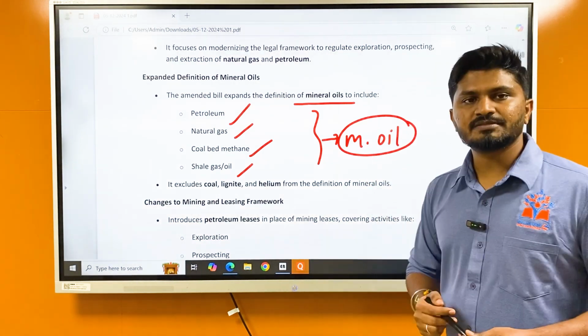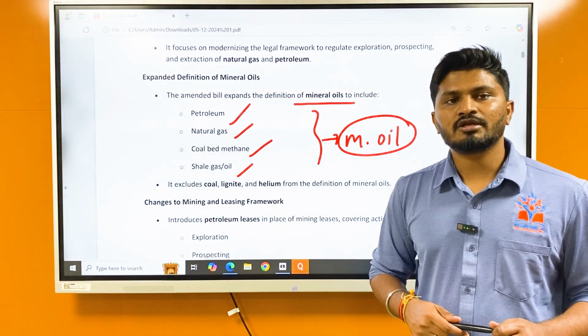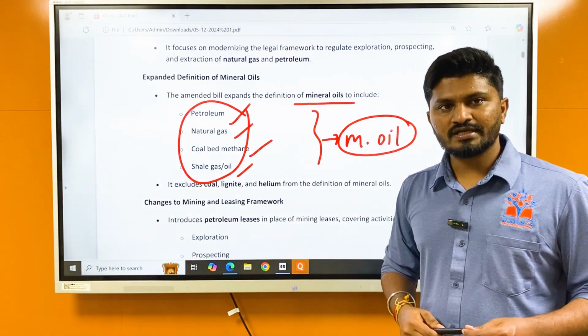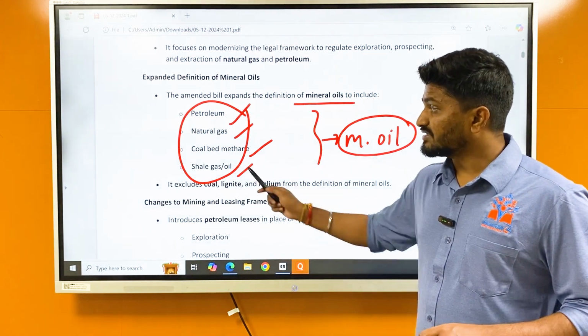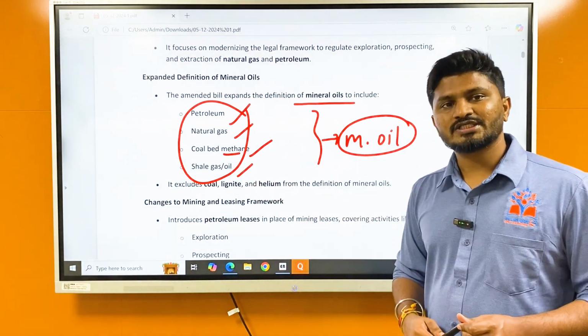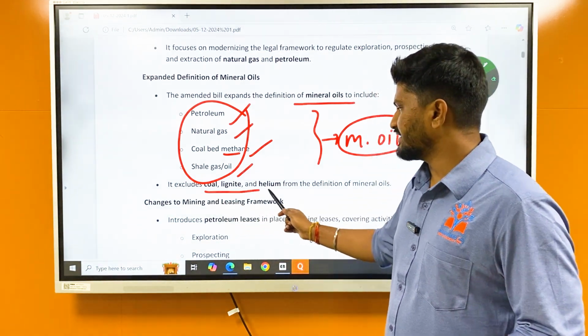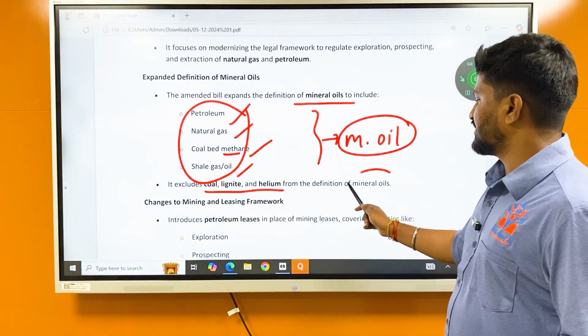Suppose there is a question in UPSC prelims about how many of the following come under mineral oil. The correct answer will be these four: petroleum, natural gas, coal bed methane, shale gas or shale oil. Okay, so it excludes coal, lignite, and helium from the definition of mineral oils.